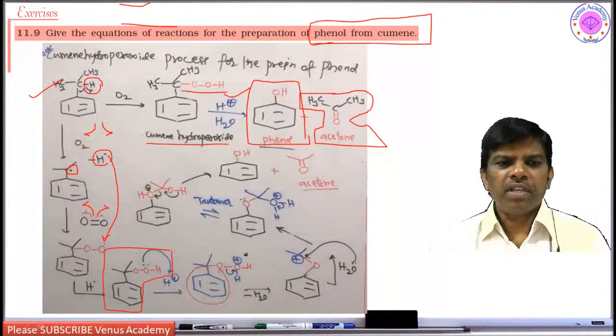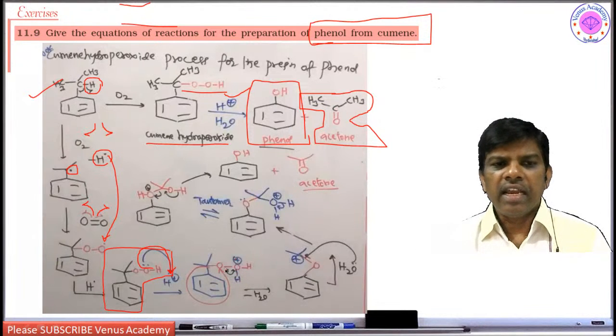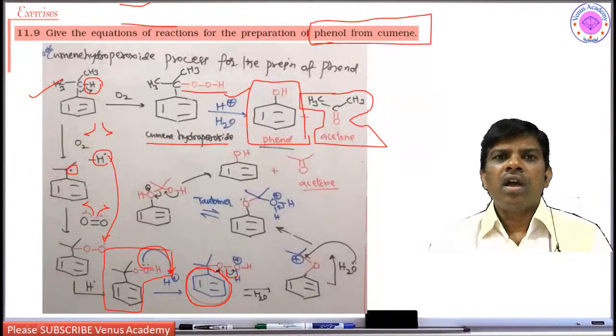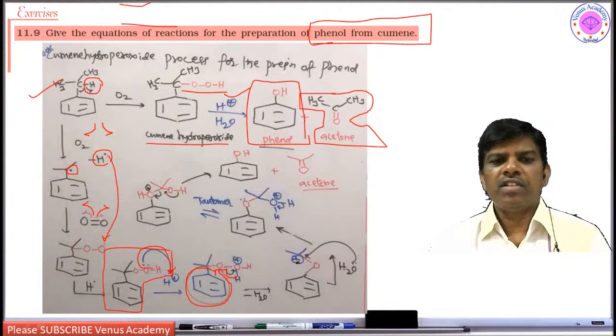So the first step, since it is a hydroperoxide, it is having lone pair of electrons. It easily gives up this lone pair of electrons and forms an oxonium ion with H plus ions. So this is the oxonium ion. The first step of this stage is, since it is a positively charged oxygen, it rearranges to this water molecule, and the whole benzene ring is going to be migrated onto the electron deficient oxygen to give this intermediate. Dear students, this mechanism is very important to give this carbocation.